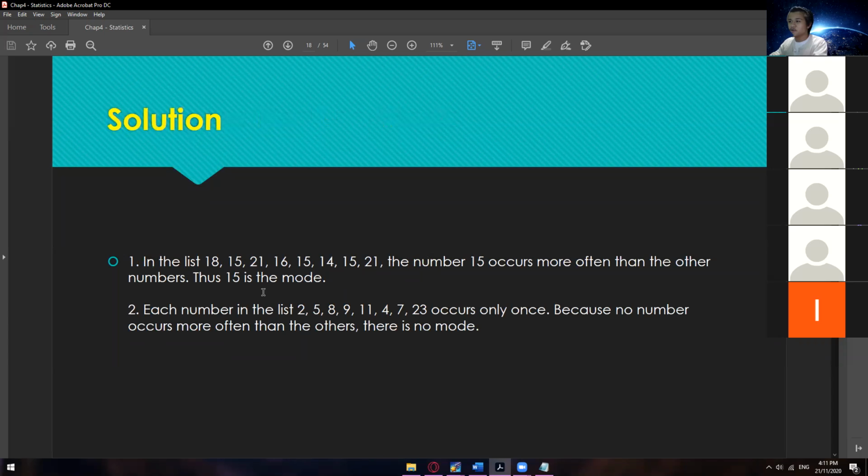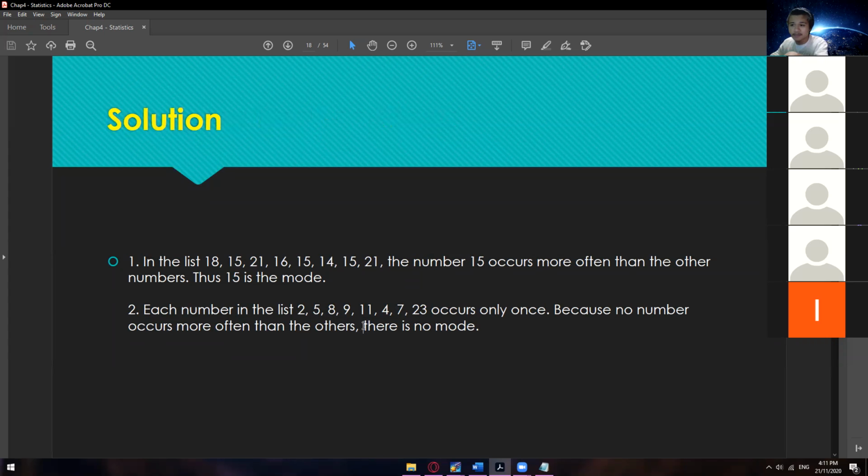Okay. So in number 1, our answer is 15. It occurs more than the others, so thus 15 is the mode. And for number 2, all of them occur only once. Thus we don't have a number that occurs more than the others. So there is no mode for number 2. All right, as simple as that.